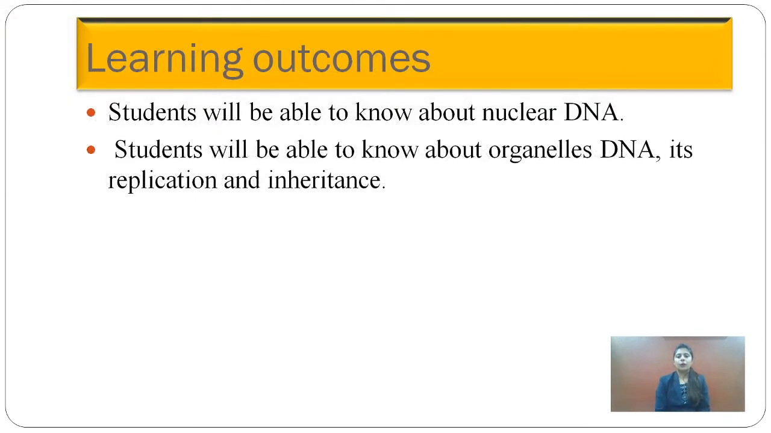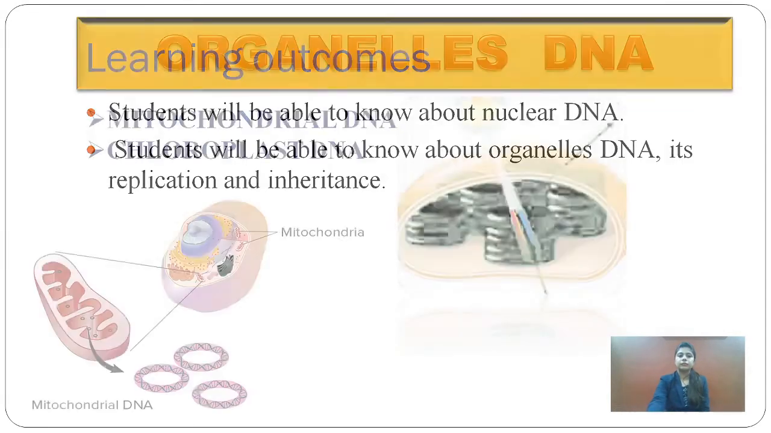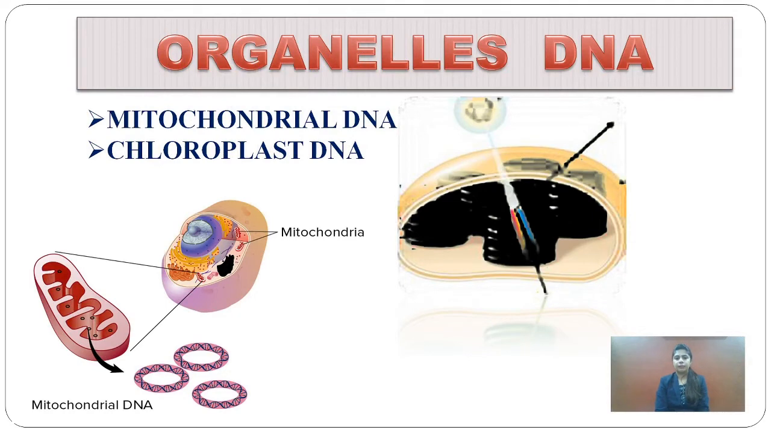The learning outcomes from this unit: the students will be able to know about the nuclear DNA. You will also know about the cell organelles, their DNA, its replication and inheritance. In BSc Part 3, you have learned DNA replication, in prokaryotes as well as in eukaryotes. But now you are going to learn organelle DNA and also its replication and how it is inherited. Organelle DNA, mitochondrial DNA and chloroplast DNA.